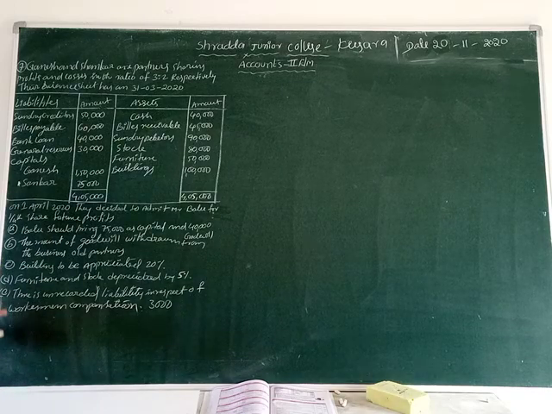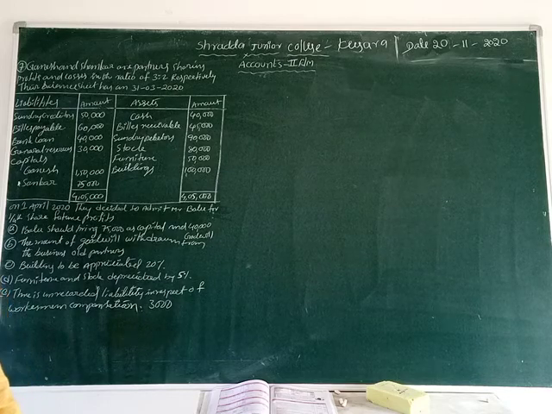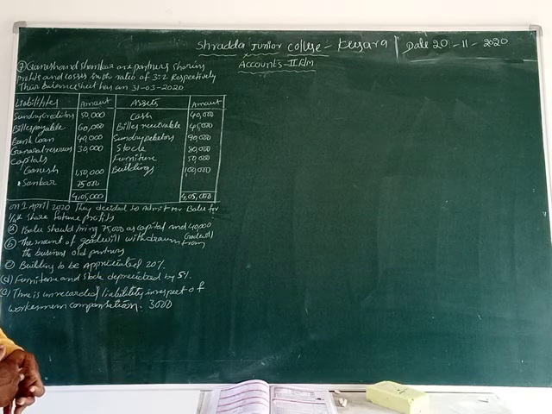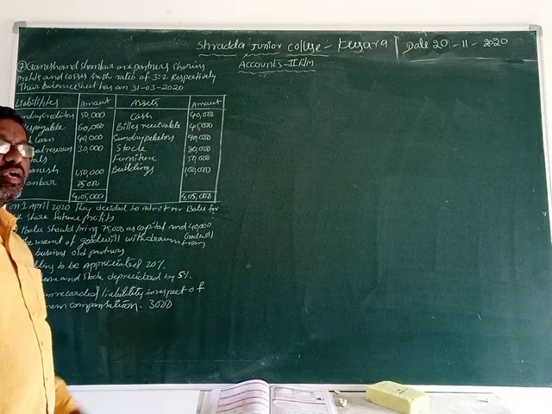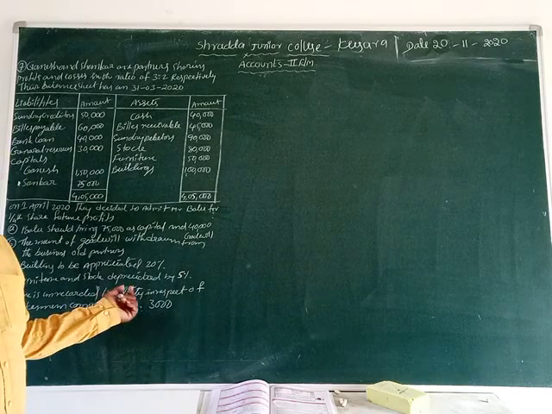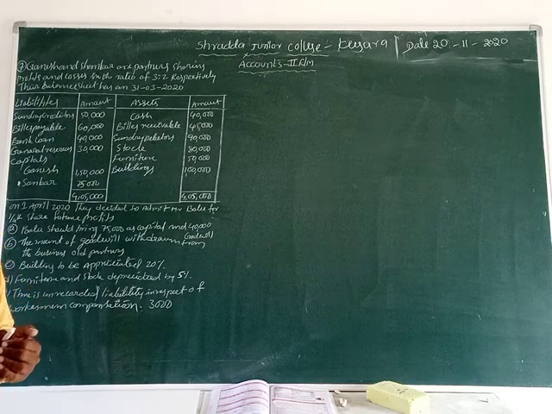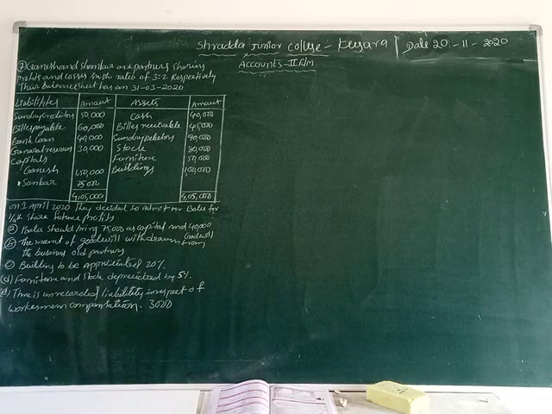Now one more new condition is workmen compensation. It is one of the liabilities, but it is not recorded on the liabilities side. So that is also one of the payments. That's why we record it on the debit side of the revaluation account. Once again, we also record it on the liability side. We record the workmen compensation of 3,000 rupees in the new balance sheet on the liability side. This is one of the new conditions, the last one, and both new conditions are not there in the earlier problems before problem 7.